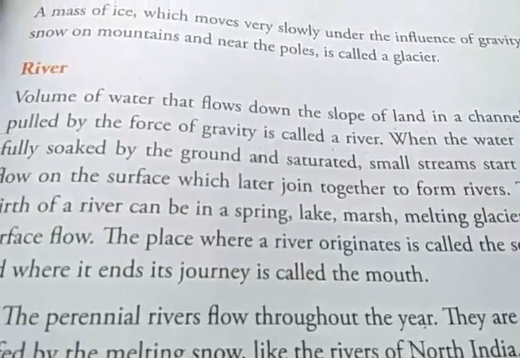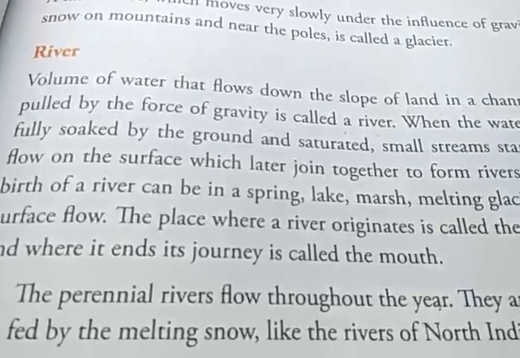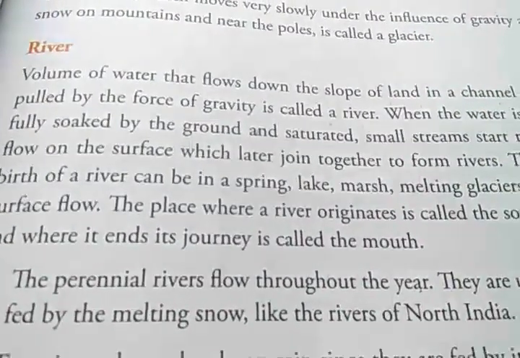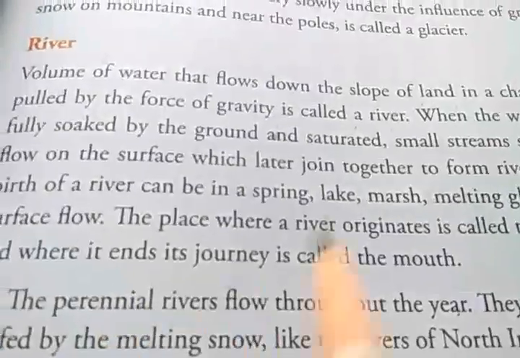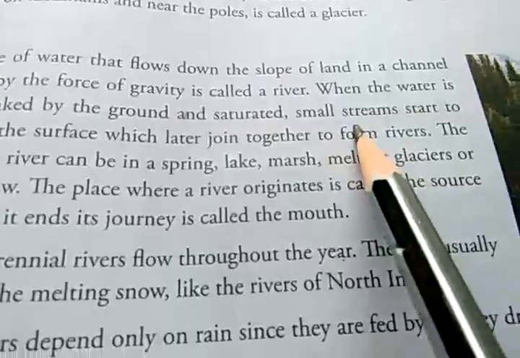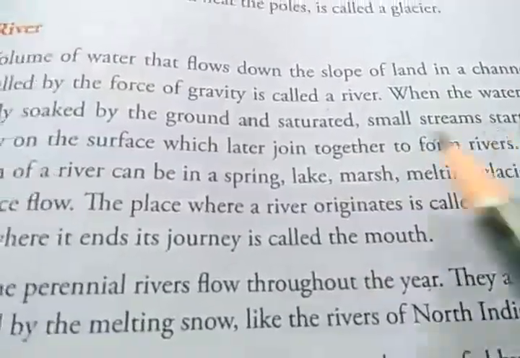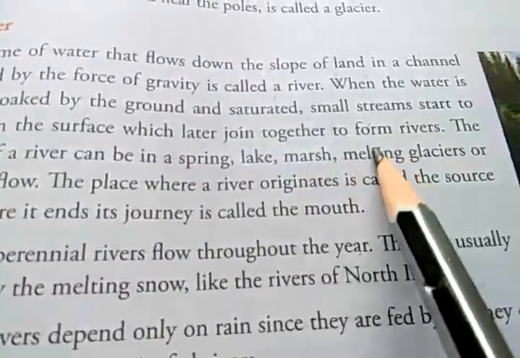It is soaked by the dry ground. But after soaking, when the ground becomes saturated, it cannot soak any more water. Then the water starts flowing, and it forms small streams, which later join together to form rivers.